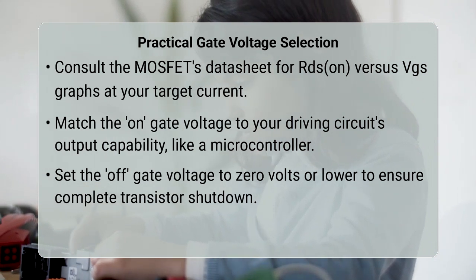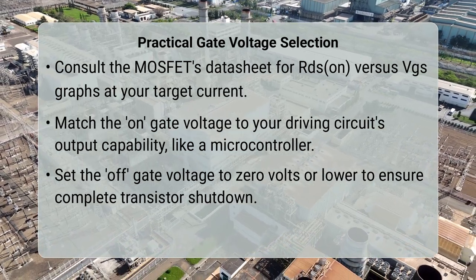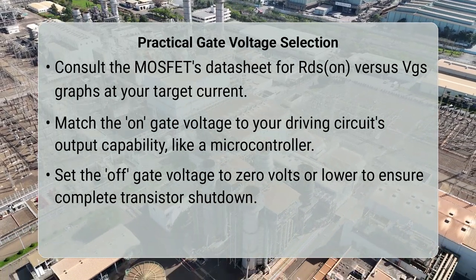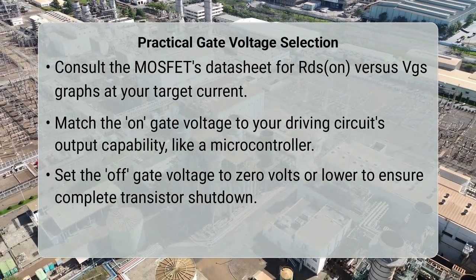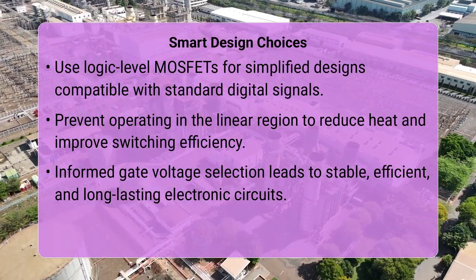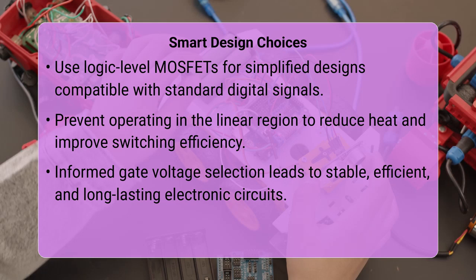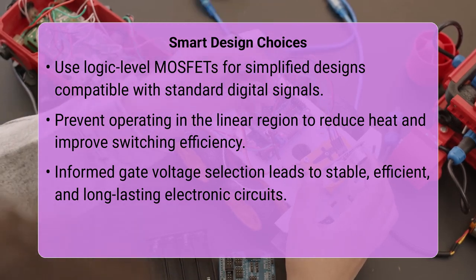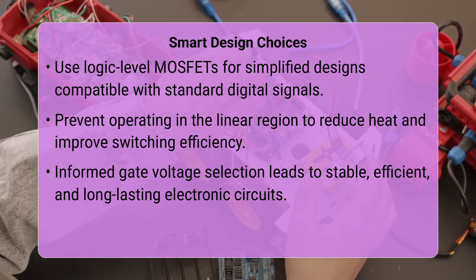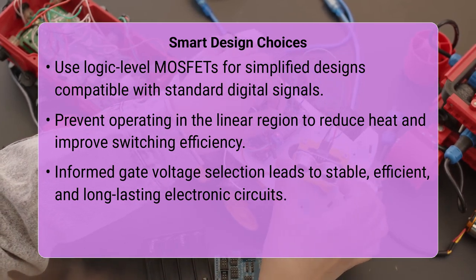A valuable insight for efficient design is the use of what are called logic-level MOSFETs. These devices are specifically engineered to achieve full conduction, or the lowest RDS(on), with a gate voltage compatible with common digital logic levels, like 3.3 volts or 5 volts. This eliminates the need for additional level shifting circuitry, simplifying your design and potentially reducing power consumption. Understanding the datasheet's graphs for RDS(on) versus VGS is also critical, as it directly shows how effectively the MOSFET will switch at different gate drive voltages.